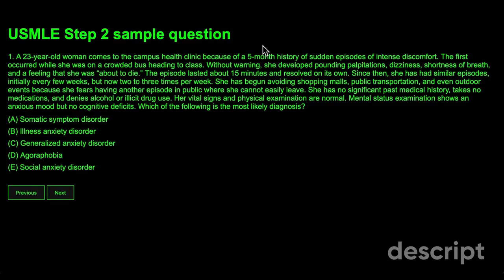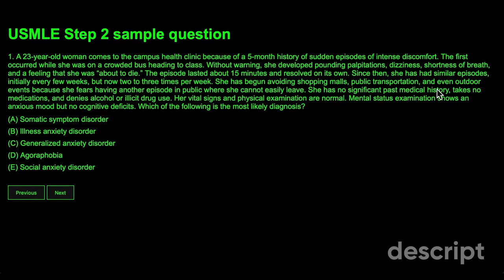The episode lasted about 15 minutes and resolved on its own. Since then, she has had similar episodes, initially every few weeks, but now 2 or 3 times per week. She has begun avoiding shopping malls, public transportation, and even outdoor events because she fears having another episode in public where she cannot easily leave. She has no significant past medical history, takes no medications, and denies alcohol or illicit drug use. Her vital signs and physical examinations are normal. Mental status examination shows an anxious mood but no cognitive deficits. Which of the following is the most likely diagnosis?